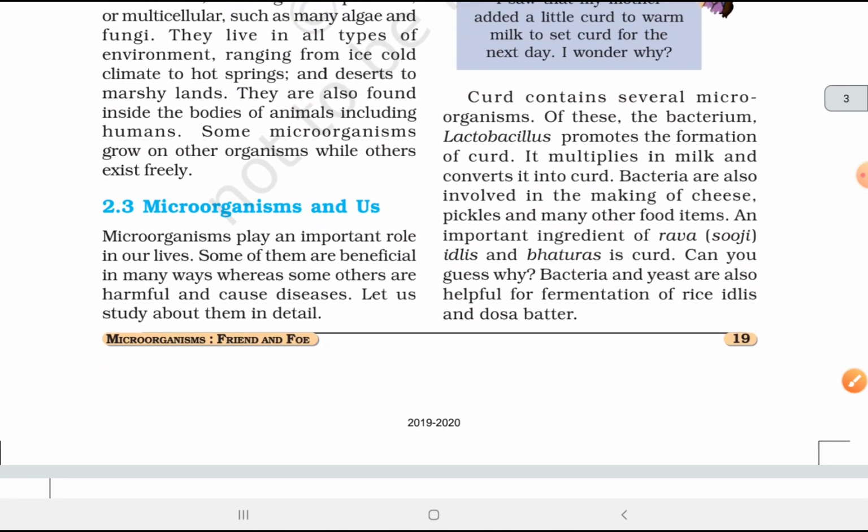Microorganisms around us play an important role in our lives. Some of them are beneficial in many ways, whereas some others are harmful and cause diseases. Let us study about them in detail.